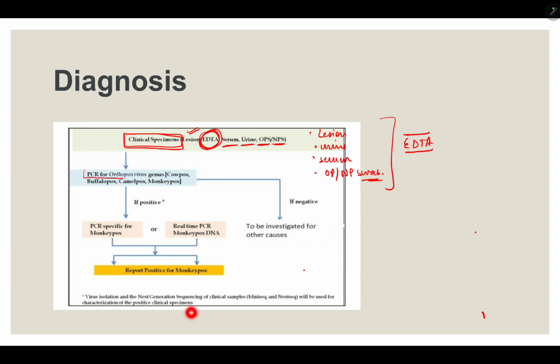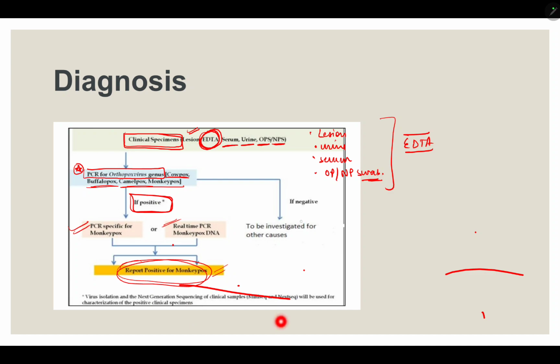Then we will send it for PCR for orthopox virus gene. Okay, orthopox includes, as we have already discussed, cowpox, buffalopox, camelpox, monkeypox, etc. If this is positive and PCR is specific for monkeypox, or RT-PCR monkeypox DNA is detected, then this is monkeypox. If this is negative, then it is to be investigated for other causes. This is a confirmed case. Okay.